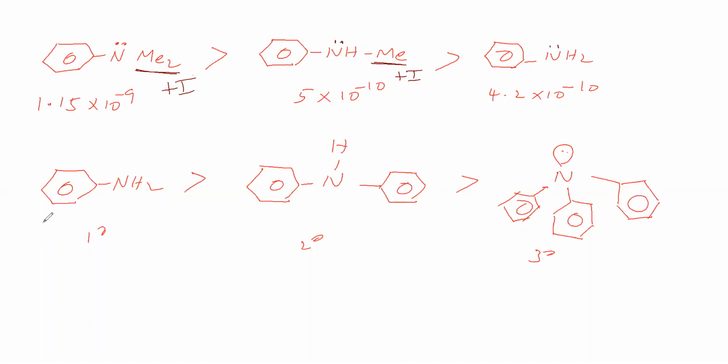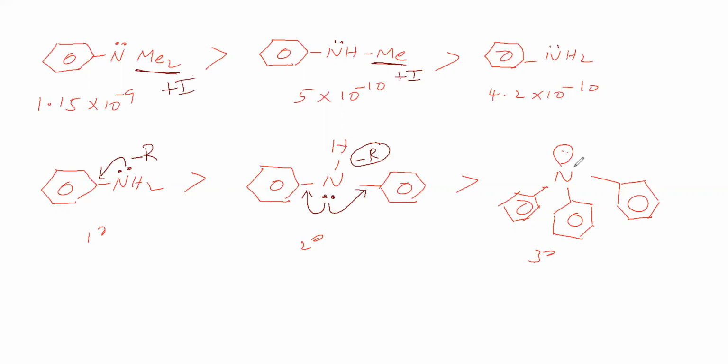Why in this case? Here, this lone pair goes into resonance with the phenyl ring. NH2 group is a minus R group, an electron donating group. So this lone pair goes into resonance with this phenyl ring, otherwise with this phenyl ring. 2 possibilities are there. Therefore, its minus R tendency is more than that of this one.